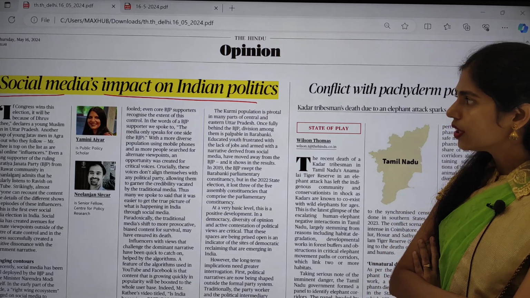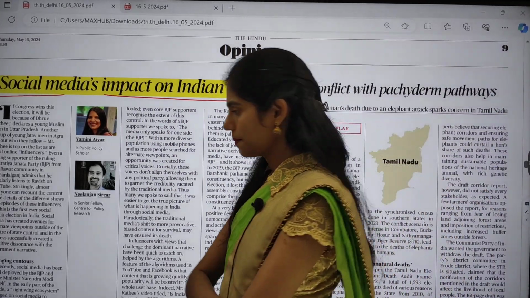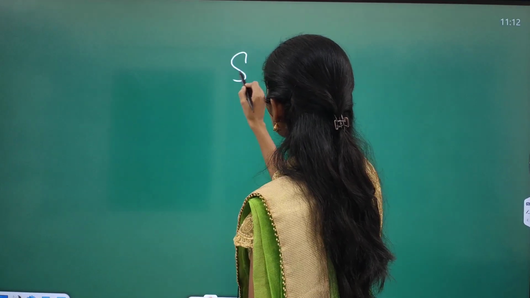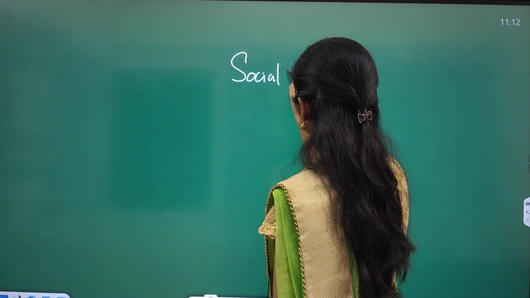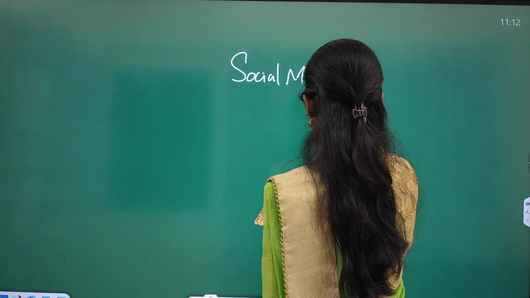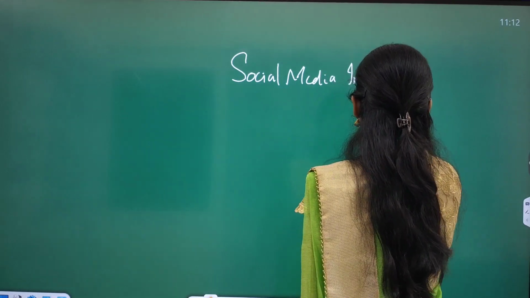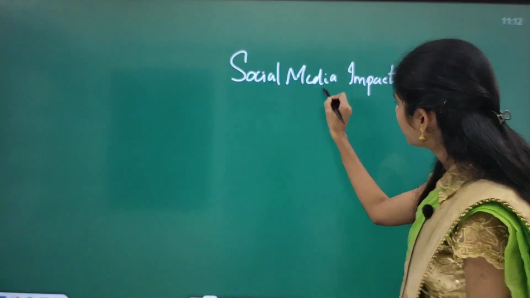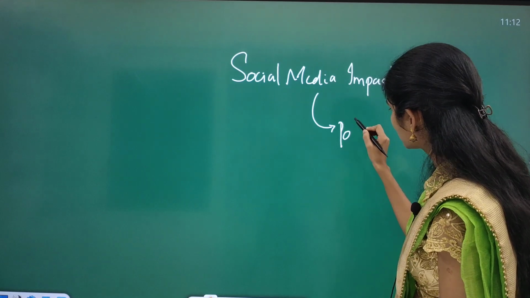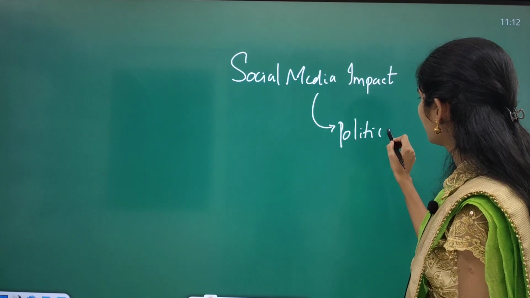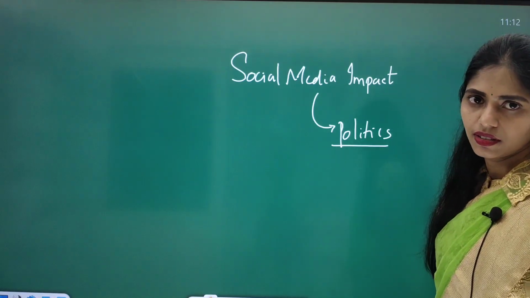Okay. So here, what are the dimensions you can see? Here it is talking about social media impact, but this article is talking about only the impact on our politics. Why is it talking about politics? Because of elections now, right?